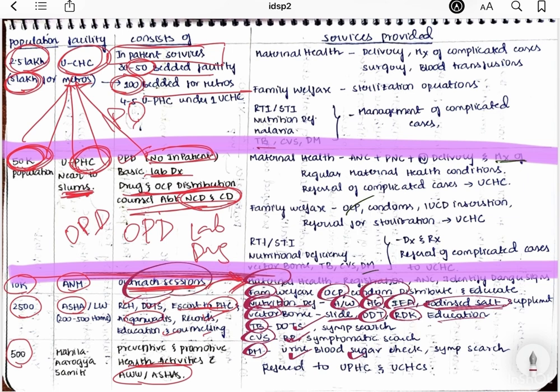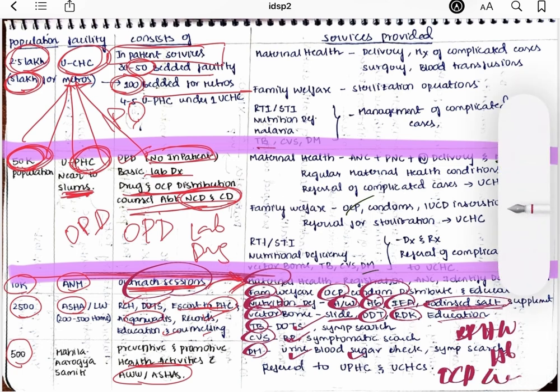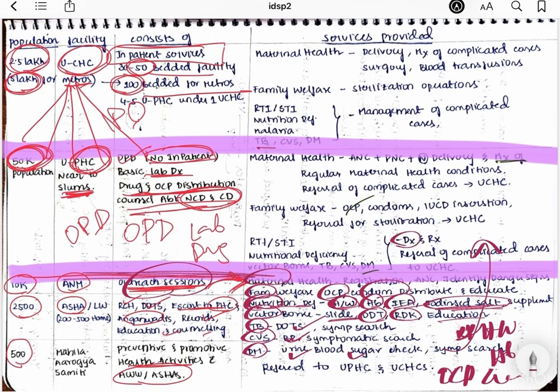So what are they doing? They are reaching out to the patients. They go and conduct examinations like BP, height, and weight checks. They go and distribute OCPs, condoms and so on, right? And if there is any complicated case, they refer to the PHCs. So what do you do in the PHCs? They diagnose and treat normal cases, the simple cases. If there is any complicated case, they refer it to the CHCs, right?